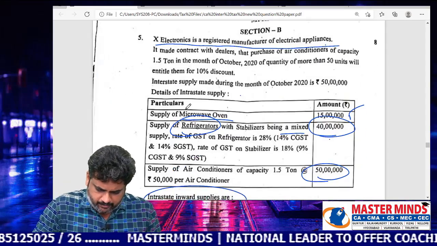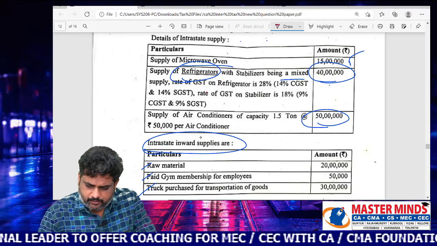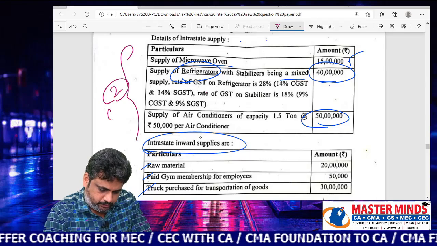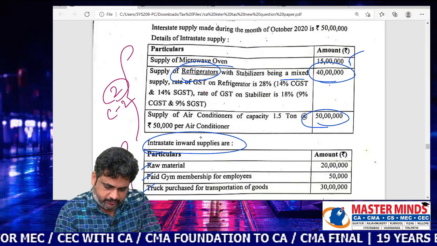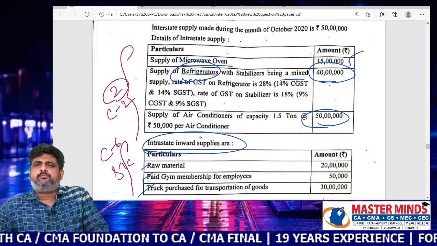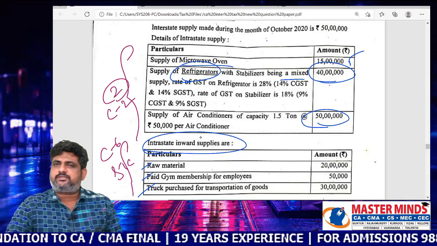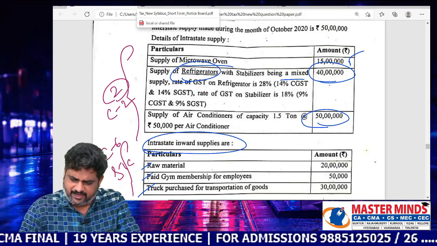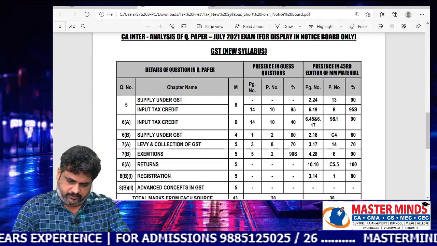This portion is relevant to chapter number 2 and the remaining portion is relevant to chapter number 6, ITC. This topic, which is there for 8 marks, is approximately covered in our material as well as in some guess questions. In which proportion, we will see that.